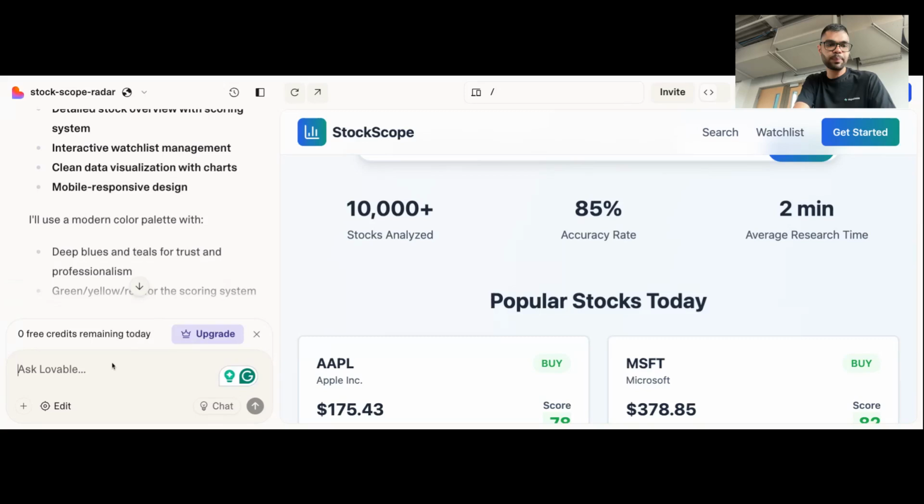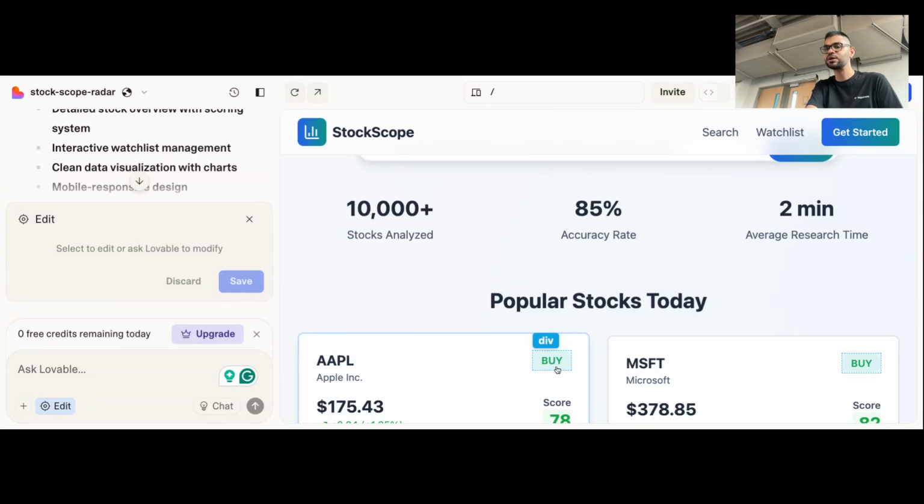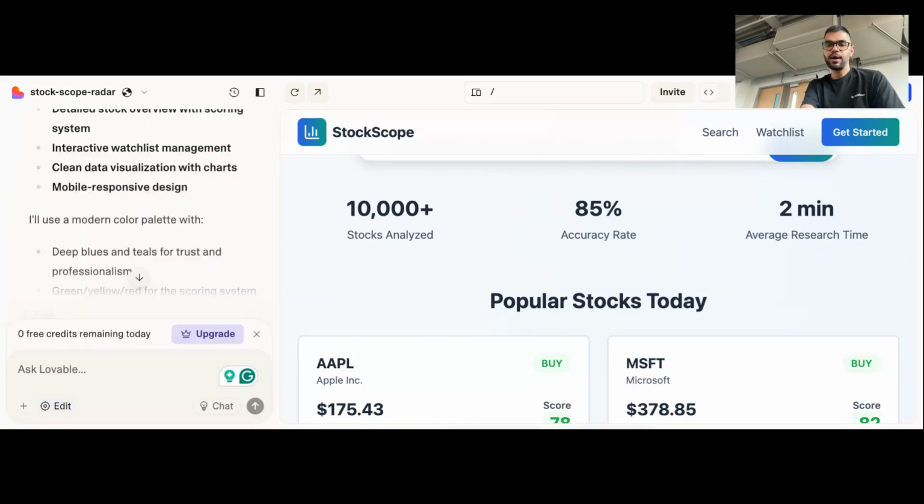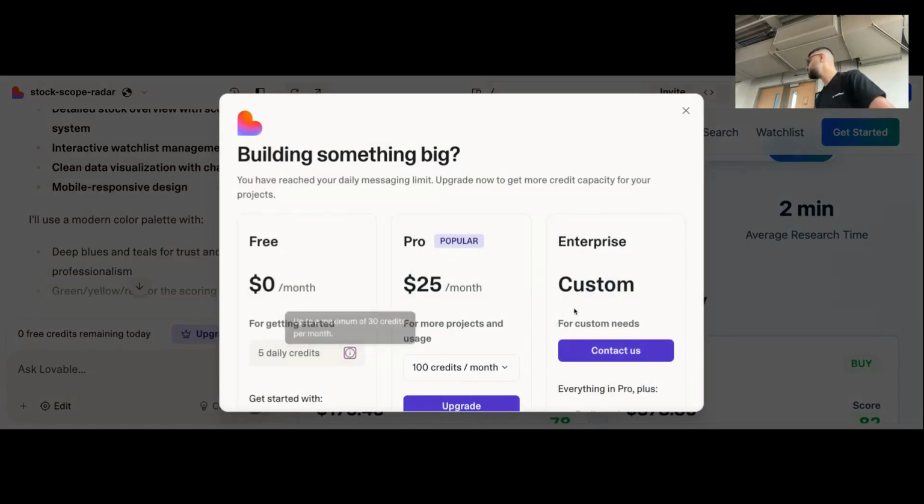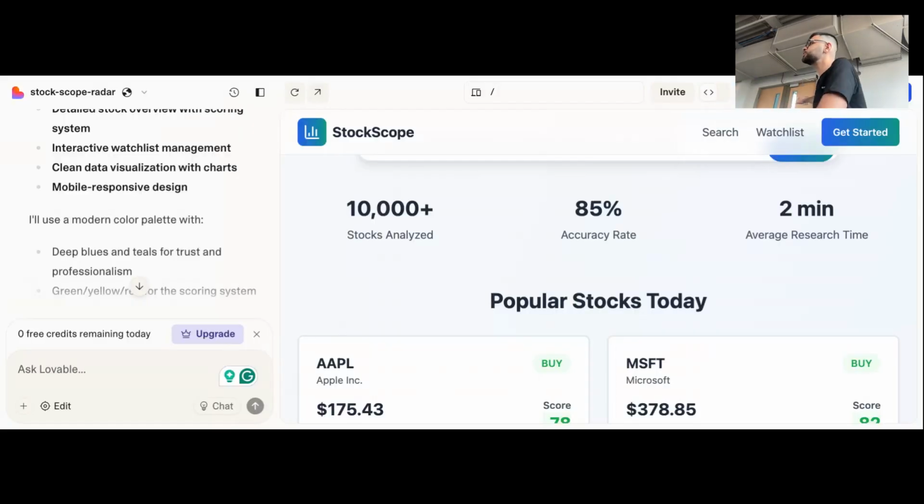Actually, one tip I have for that is they just added this select to edit button here. So if I click on that, I can point it to just the buy button and then I can ask for quick changes right there. So I can say, make this red. It makes me want to pay. So I got to sign up, and looks like I had a paywall. But anyways, it can make a small change really, really quickly if I select it with edit.